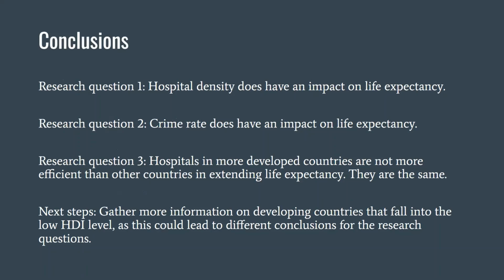Research question 3, we found that hospitals in more developed countries are not more efficient in extending life expectancy and are assumed to be the same as those in less developed. So going forward, we would collect more data and see if adding countries with a low HDI level would change any of the outcome.